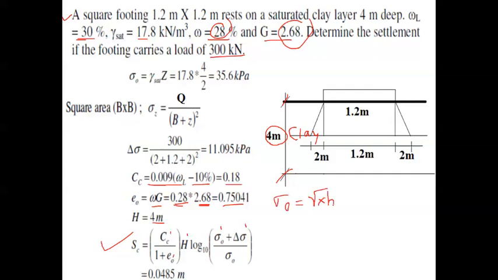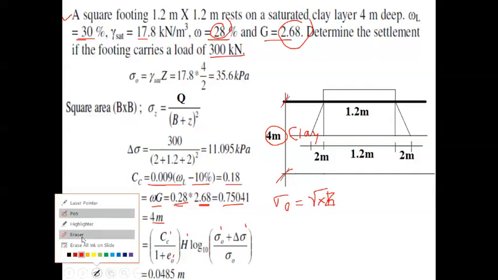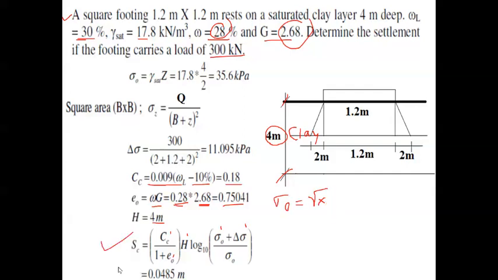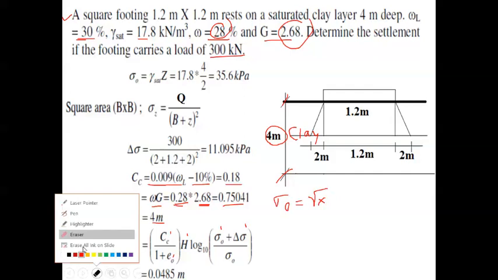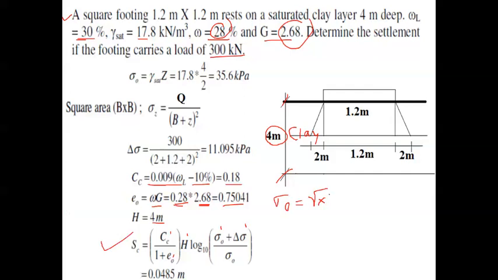Okay, here. So what we need to do is H may be taken as Z. Z is nothing but what? Depth, right? So this I am going to take as Z only.